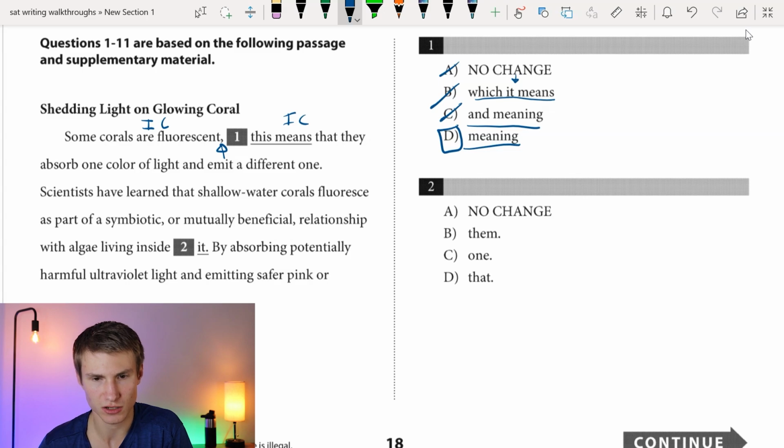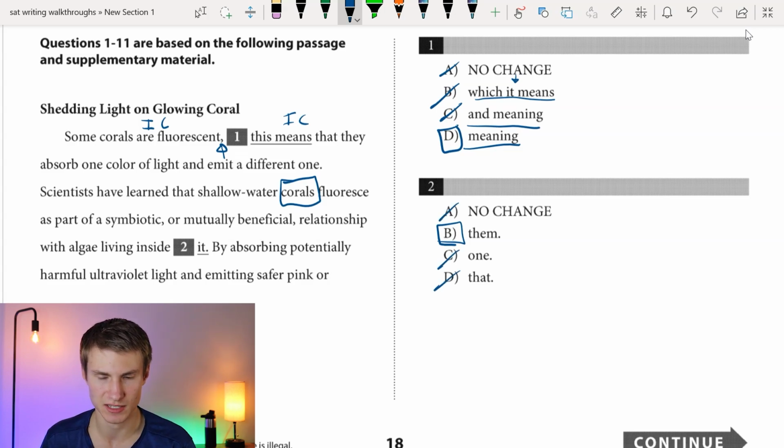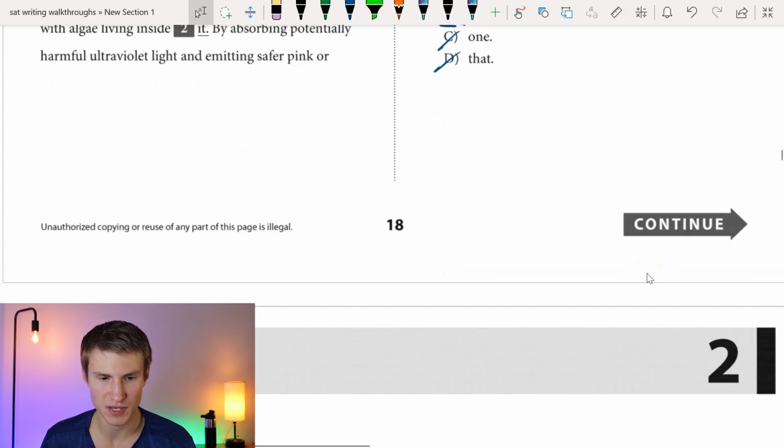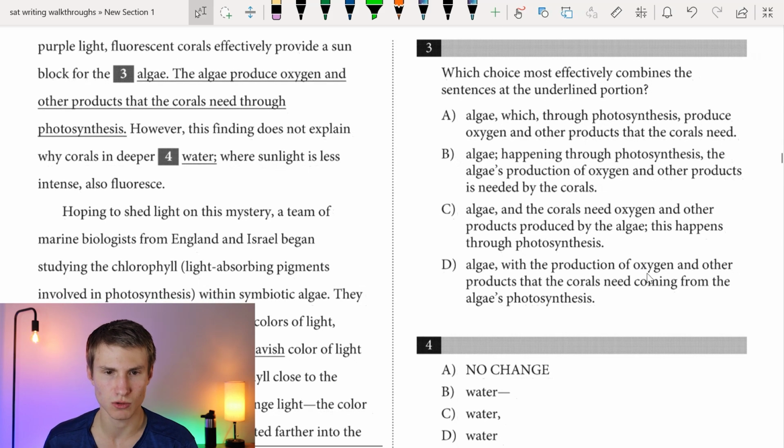Okay, scientists have learned that shallow water corals fluoresce as part of a symbiotic, or mutually beneficial, relationship with algae living inside. This is going to have to be them, and the reason that we know that is because we have to go back and find the subject we're referring to. Ultimately, we know that the corals fluoresce as part of a symbiotic relationship with algae living inside of the corals. Okay, corals is plural. Since corals is plural, we have to have answer choice B because that's the only answer choice that is plural.